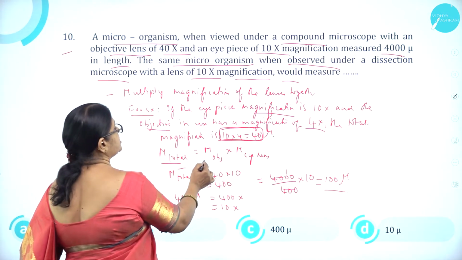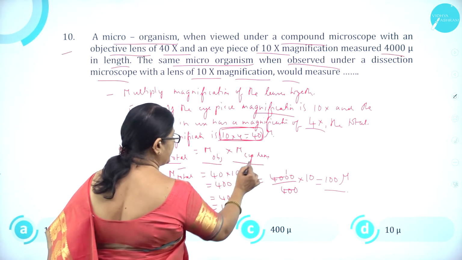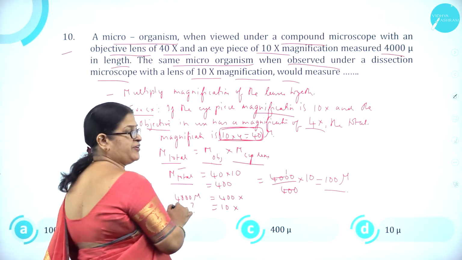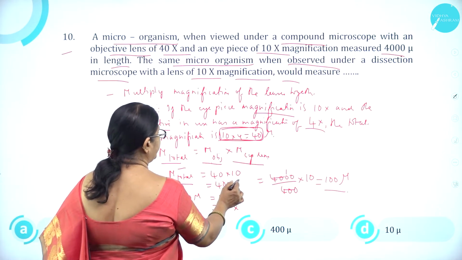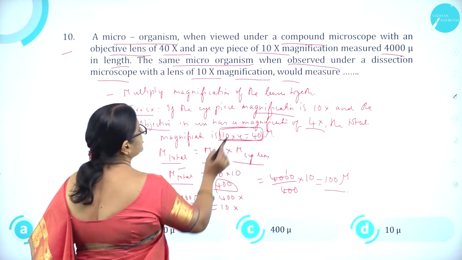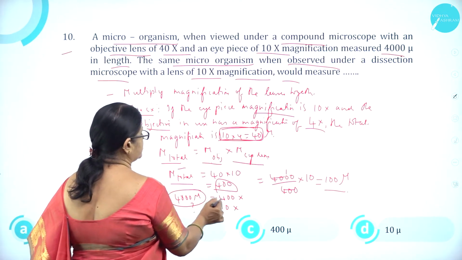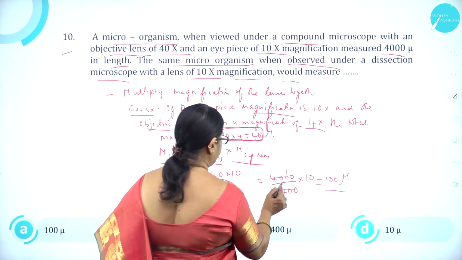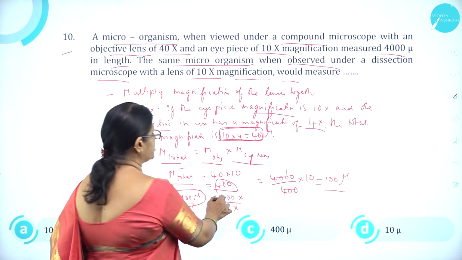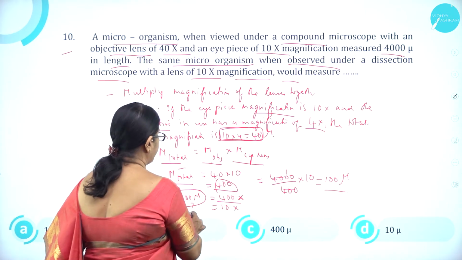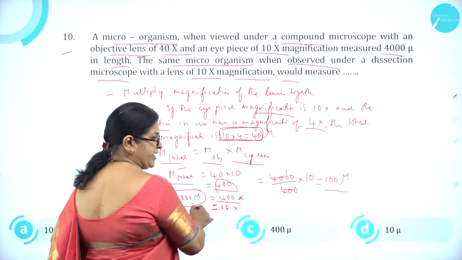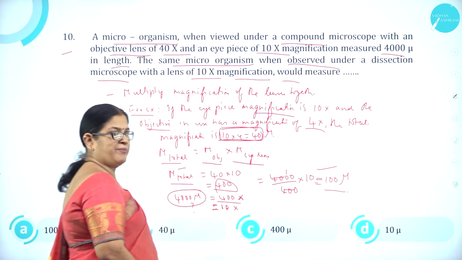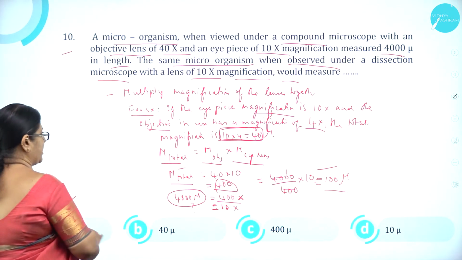Here, total magnification is equal to magnification of objective into magnification of eye lens. So total magnification is equal to 40 into 10, that is 400x. Here it is given 4000 microns, so 4000 microns is equal to 400x. Then what would be for 10x? So 4000 by 400 into 10, that is 100 microns. So option A, 100 microns, is correct.